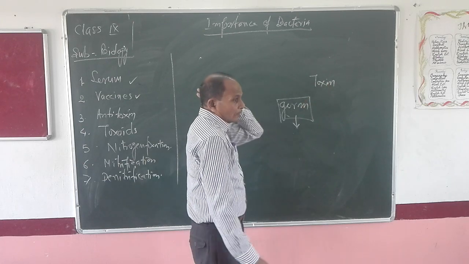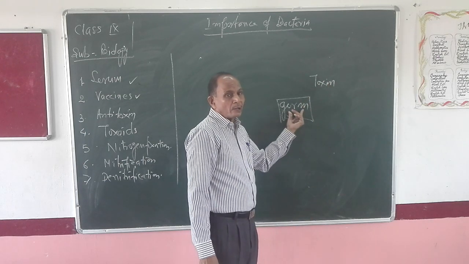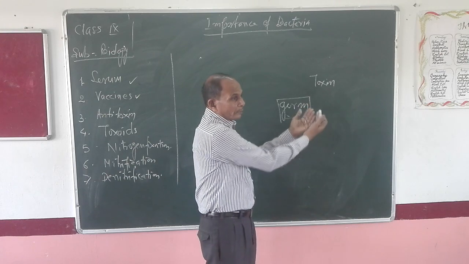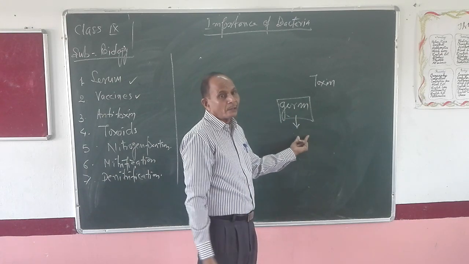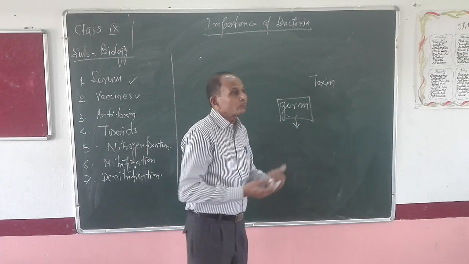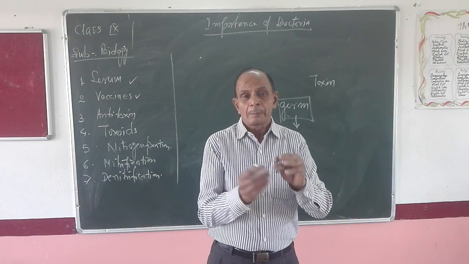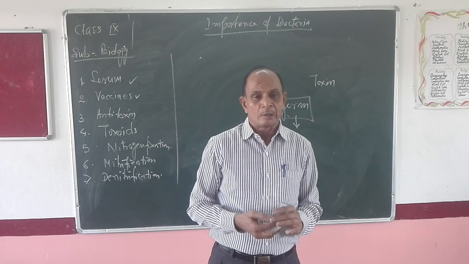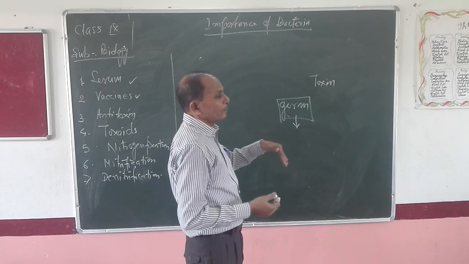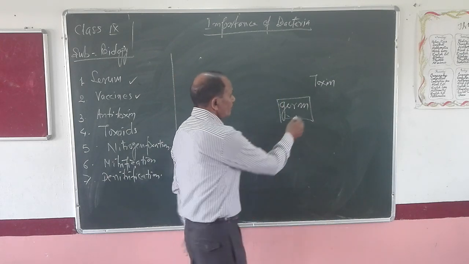In some cases, the pathogens are killed, and then their liquid material is extracted. But in some diseases, living germs, living pathogens, are injected inside the body. So both processes are adopted for different diseases.